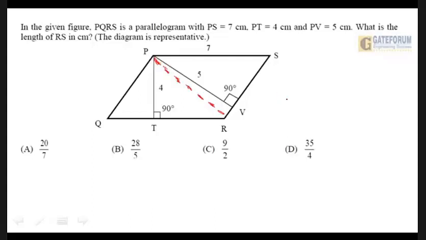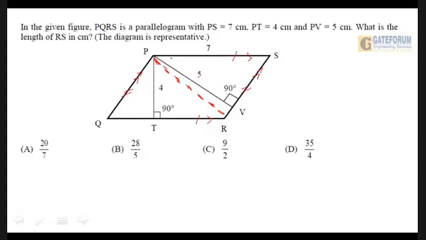Okay. Now, PR is the diagonal of this parallelogram. Now, what is the property of a parallelogram? I am sure you know that the property of a parallelogram is that the opposite pairs of sides are parallel as well as they are equal, right? So as you can see, this is the scenario.